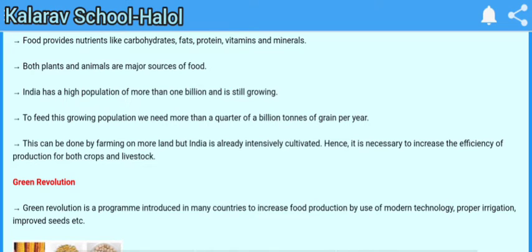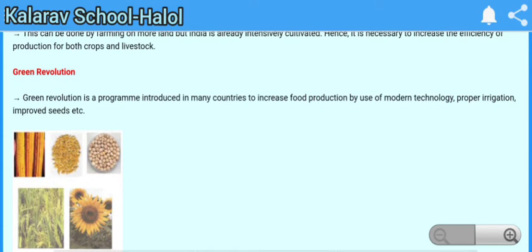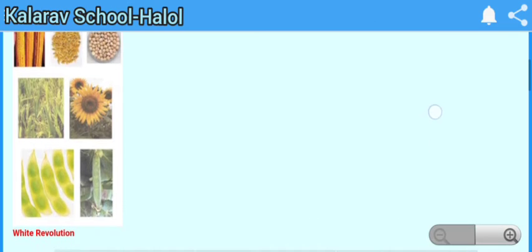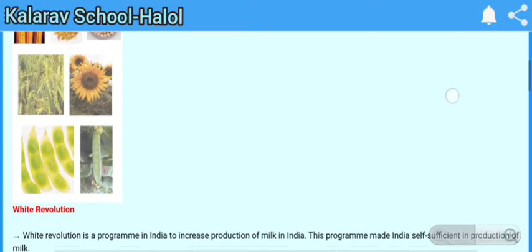So firstly, the first topic is Green Revolution. As the name indicates, Green Revolution is a program introduced in many countries to increase food production by use of modern technology, proper irrigation, and improved seeds, etc. In Green Revolution, we have to increase the food production, that is cereals, crops, etc. You can see here the different types of crops: cereals, vegetables, fruits. So their production can be increased.